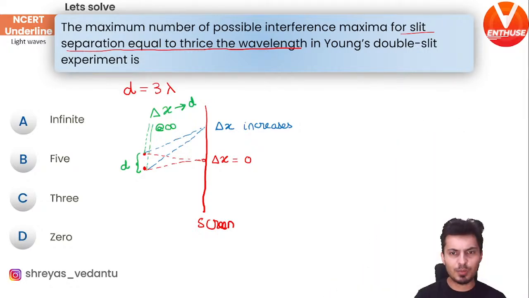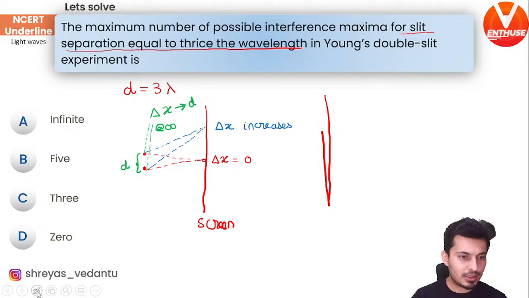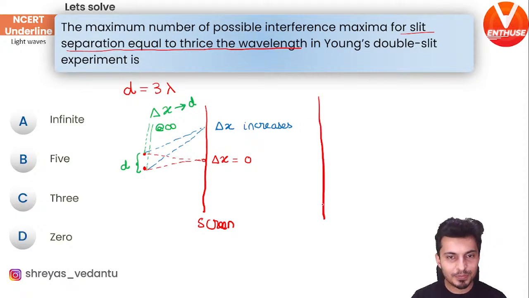Let me make myself small. What you need to do is start on the screen. Sorry guys, one second, I need to learn how to draw straight lines. You start from 0 lambda. That's what the first path difference will be. The next will be 1 lambda.